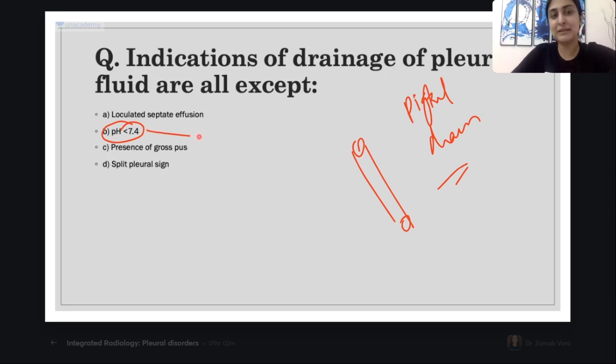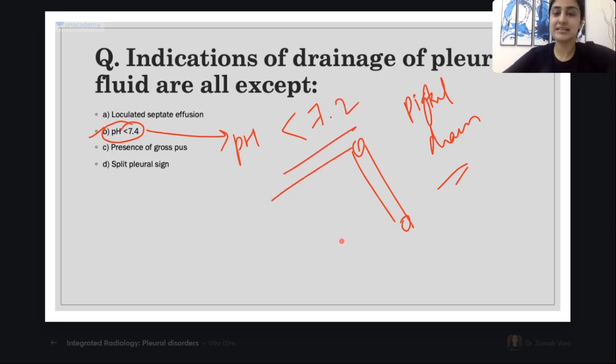Now, can you tell me what pH, guys? What pH becomes the indication of drainage of fluid? It is pH less than what? Less than 7.2. All right, so remember pH less than 7.2 becomes an indication and not 7.4. Apart from that, all are indications.